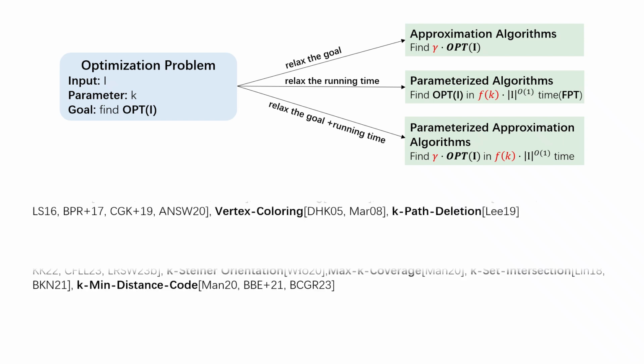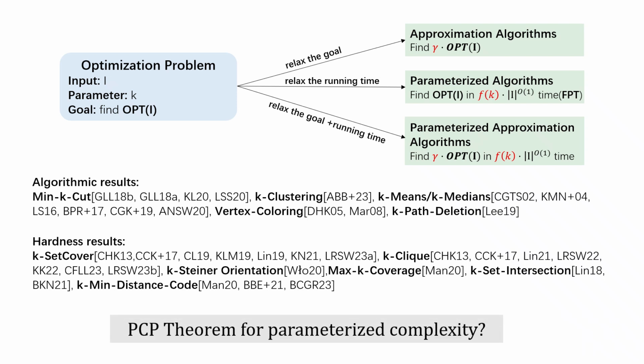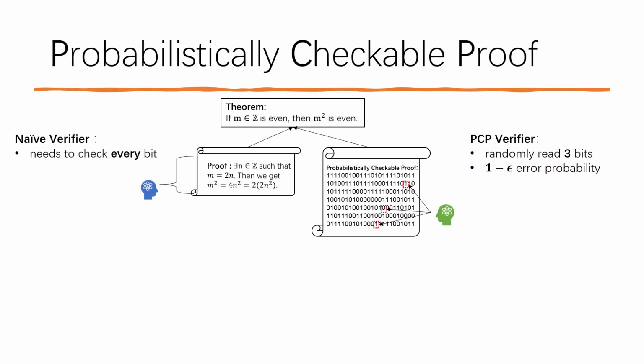Recently, there have been many breakthrough results in the study of parameterized approximation algorithms. To prove hardness of approximation, one usually uses the famous PCP theorem. A central problem in the study of parameterized approximation algorithms is to prove a parameterized version of the PCP theorem. So let me start with an introduction to the PCP theorem.